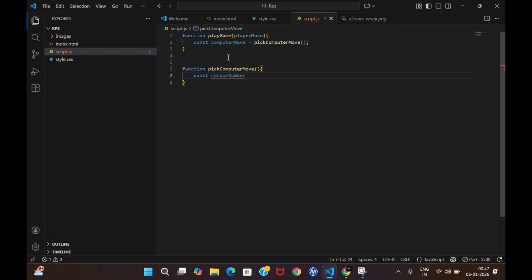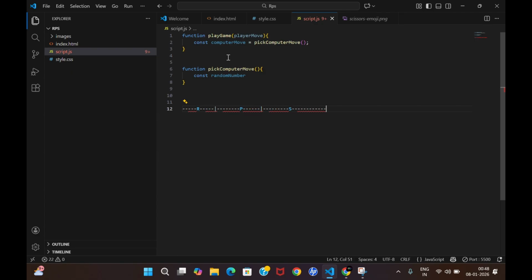Now what I am going to do is, imagine that you have a big line, right? I will divide that line into parts, where each part will define rock. Means if a random number comes, divide it into equal parts. If we divide it, 0 to 1 by 3 part will be rock. From 1 by 3 to 2 by 3 part, it will be, let's say, paper. And from 2 by 3 to finally 1, it will be scissors.